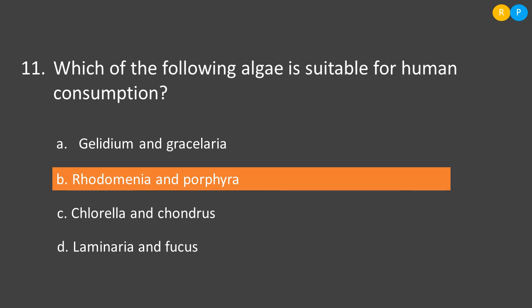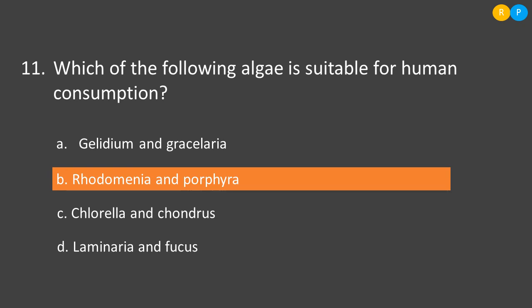Then D is absence of flagellated stages in their life cycle. This is the correct one because the red algae are a little advanced in their mode of reproduction compared to green and brown algae. In the green and brown algae, they form flagellated gametes. But the red algae show oogamous type of reproduction. In the oogamous type of reproduction, the female gamete formed is non-motile and it is formed within Carpogonia.